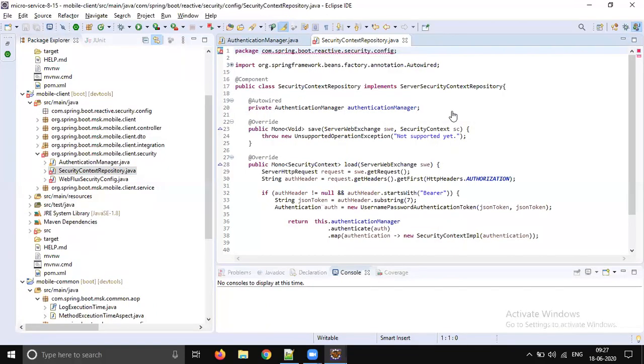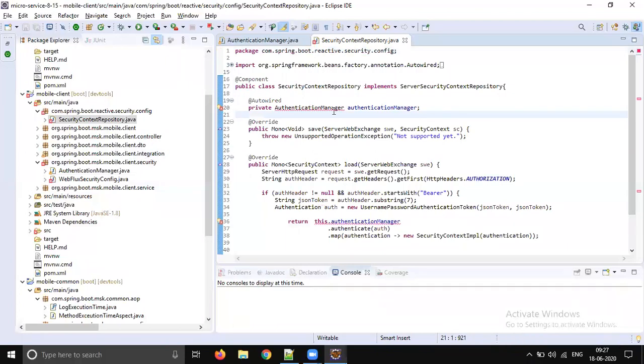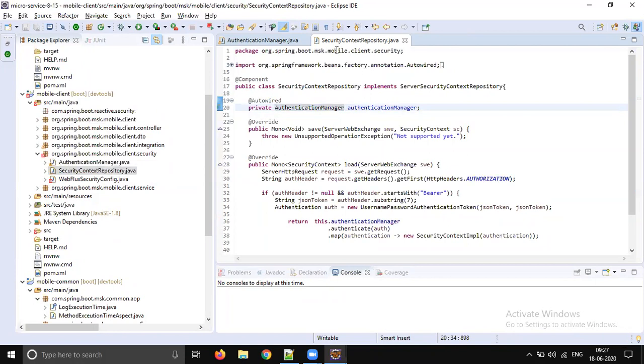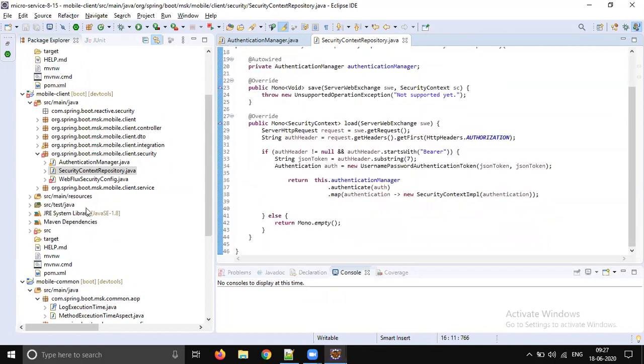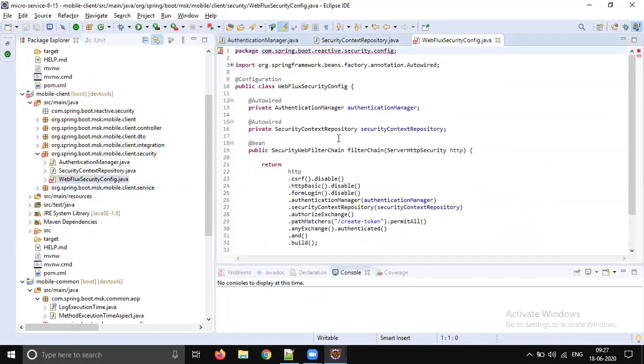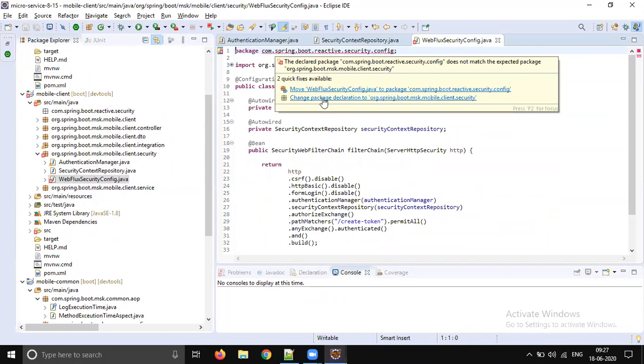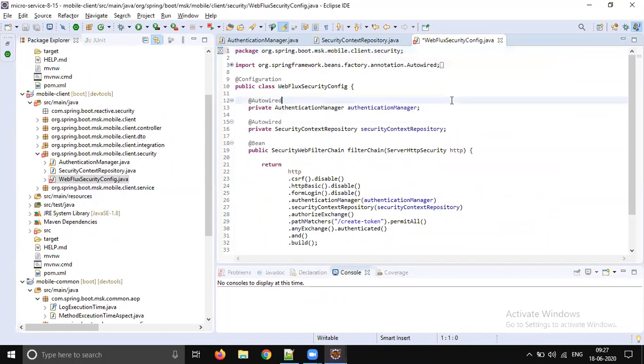Just change the package name. Let's put it here. Now let's go to the second and third one. Change the package name here also, change the package to this. Right, so now there are no errors.